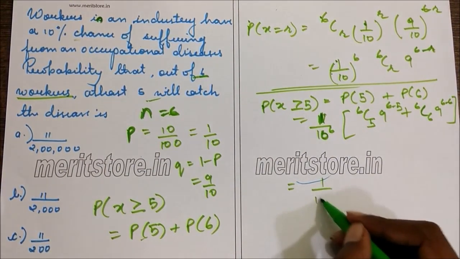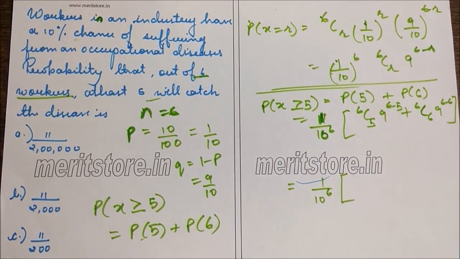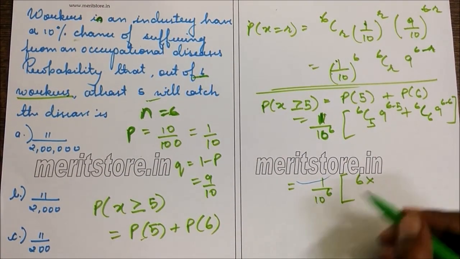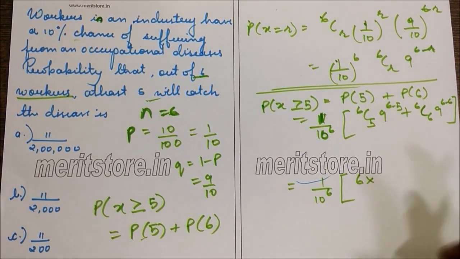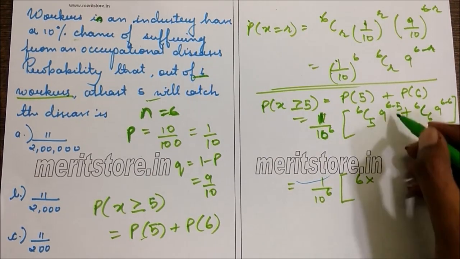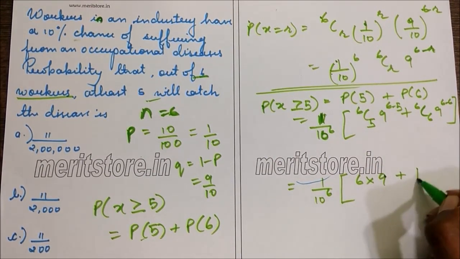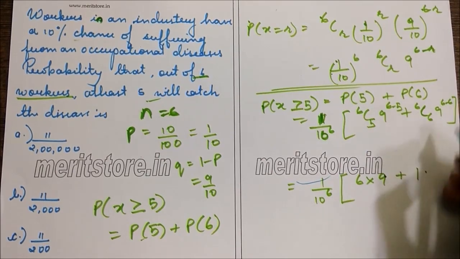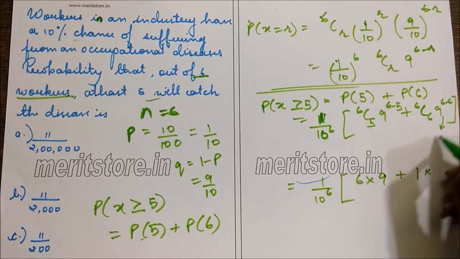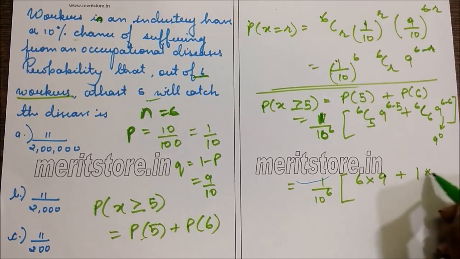This is 1 by 10 raised to 6. 6C5 is 6, into 9 raised to 6 minus 5, which is 9 to the power 1, and 9 raised to 6 minus 6 is 9 raised to 0, which is also 1.